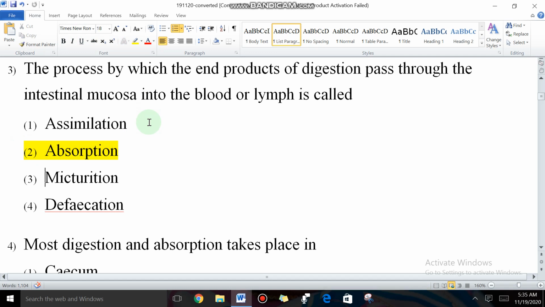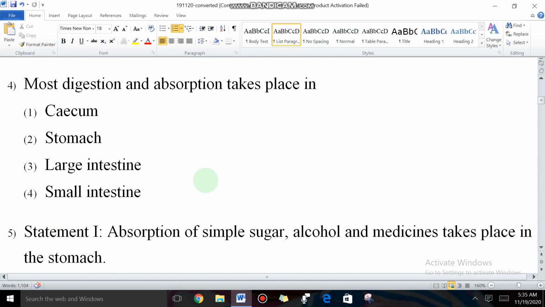Some of the end products of the food materials enter into blood and some enter into lymph, that is, in the lacteal. That process is called absorption. Next one. Question number 4.